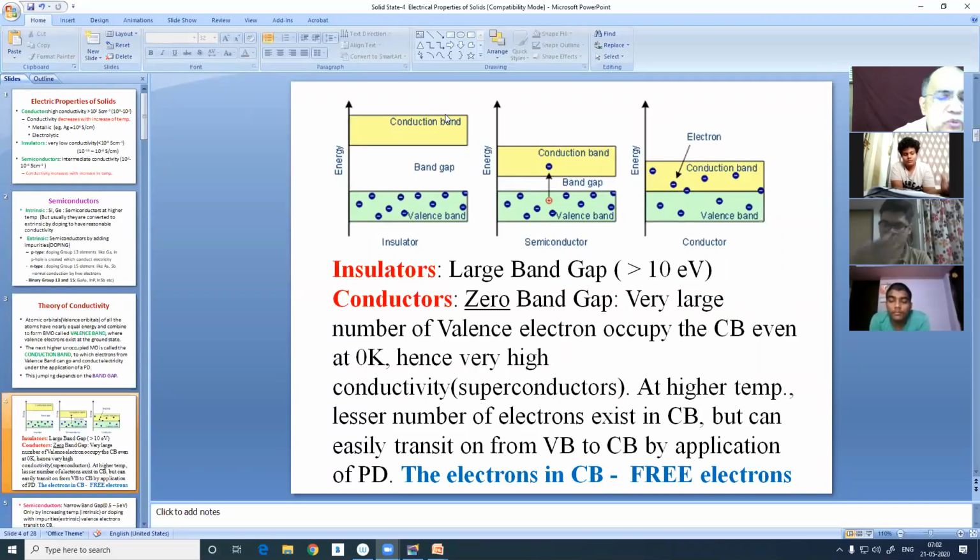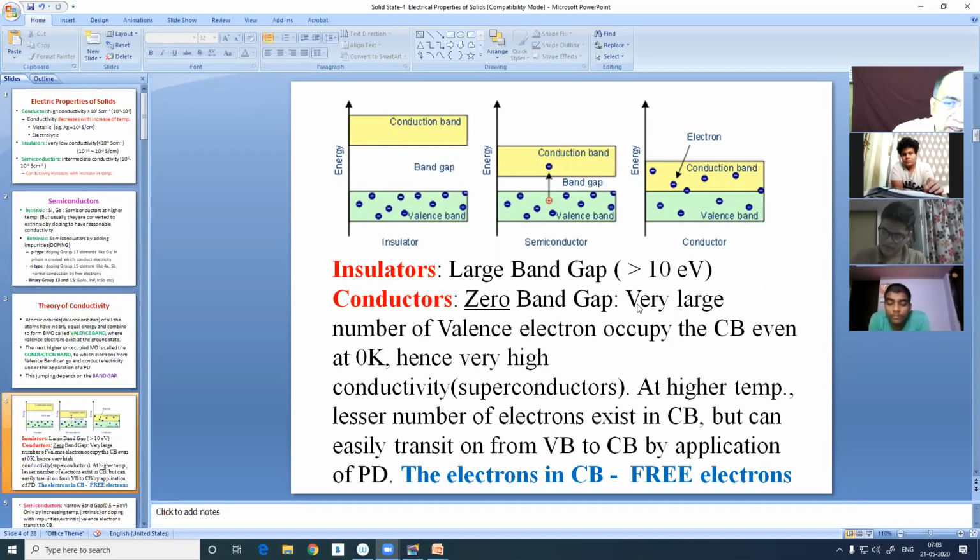They respond to PD. But in case of conductors, the band gap is zero. This is called band gap. Band gap is almost zero. Therefore, even at room temperature, many electrons spontaneously move about in the conduction band. So by application of PD, they drift in a particular direction and conduct electricity.